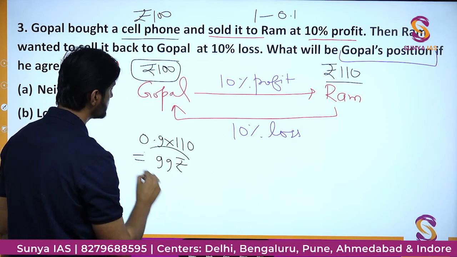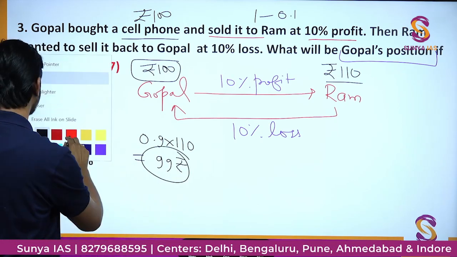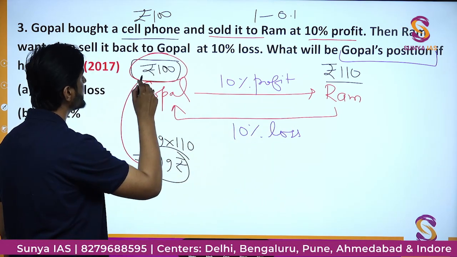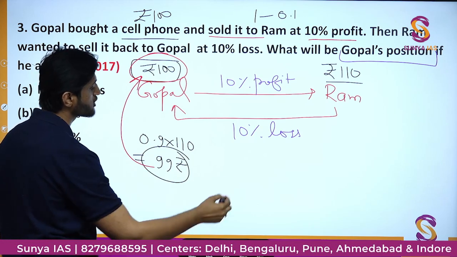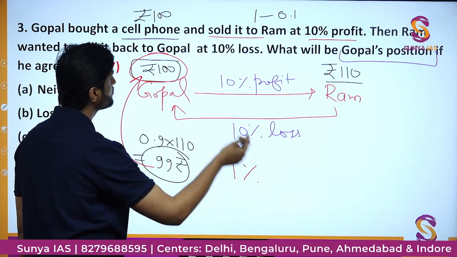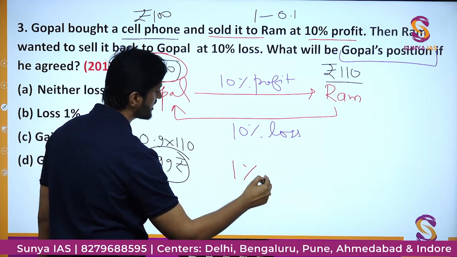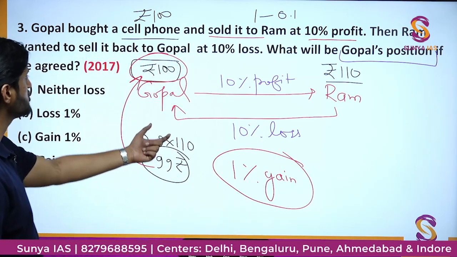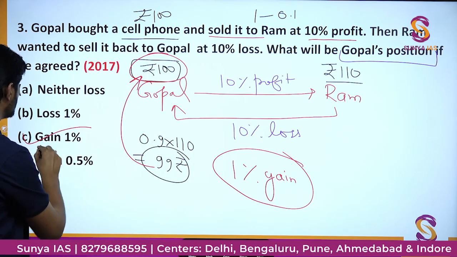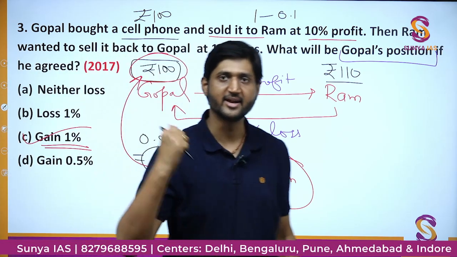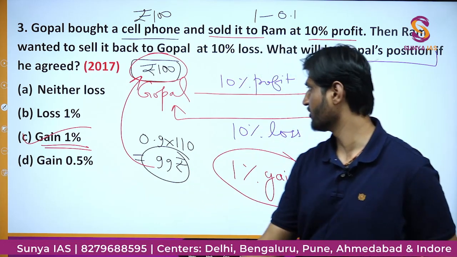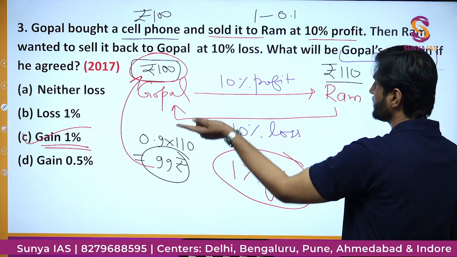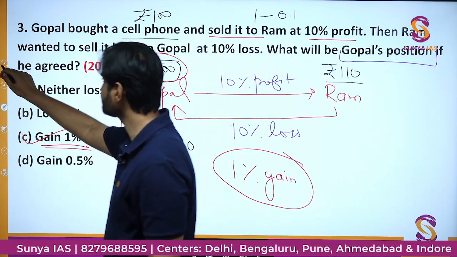So if you want to see the overall position of Gopal, initially he bought this phone for 100 and now he is getting back the same phone for 99. Therefore, he is actually making a gain of 1 rupee, and since this cost price is 100, he is making a 1% gain overall. Okay, so this is the overall change in Gopal's position. So gain of 1% is going to be the correct answer in this case. Okay, it was a very simple question, and the thing was, it was involving two persons who are selling to each other. Now, fourth.